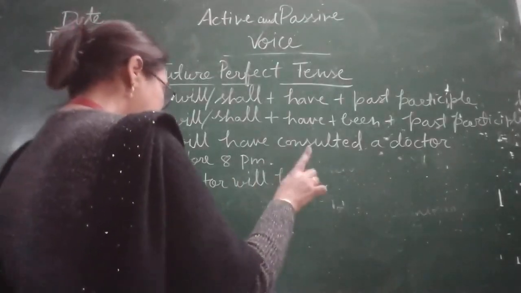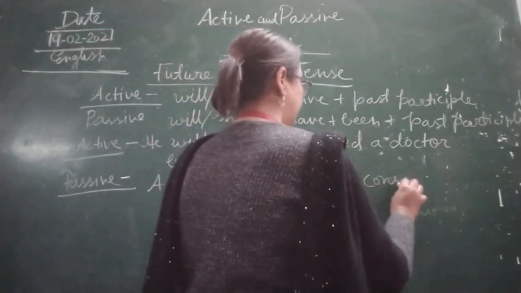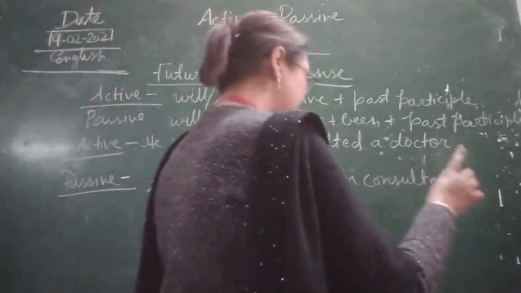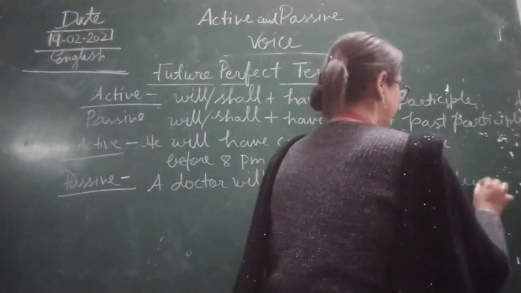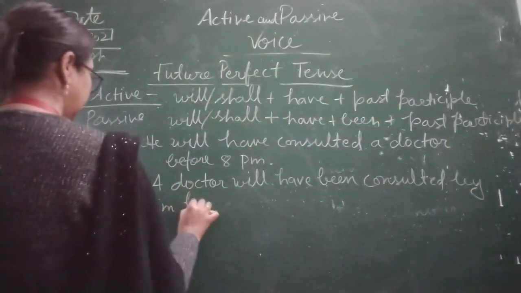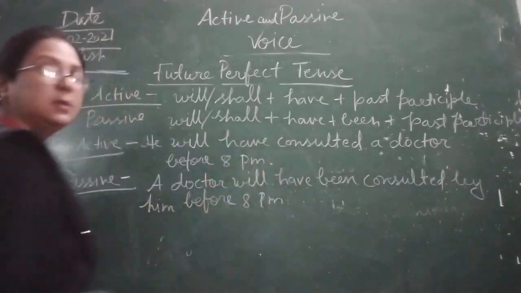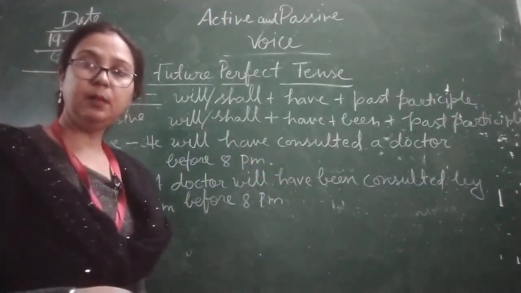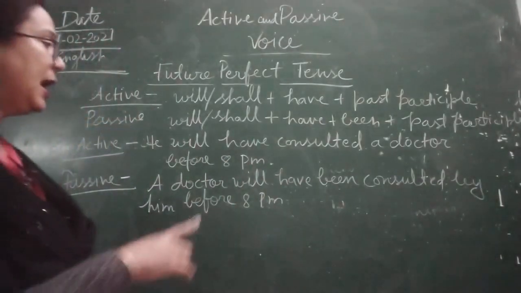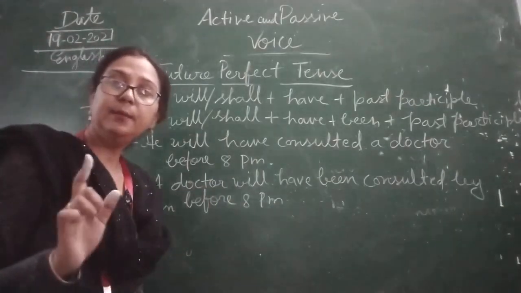A doctor will have been consulted by him before 8 p.m. Simple children? Is this simple? I hope this is simple. Now what have we done? A doctor will have been consulted by him before 8 p.m.